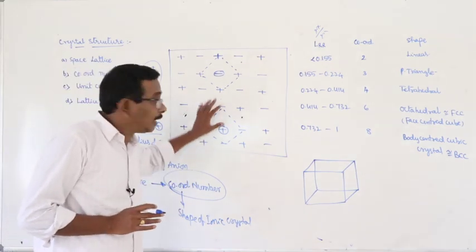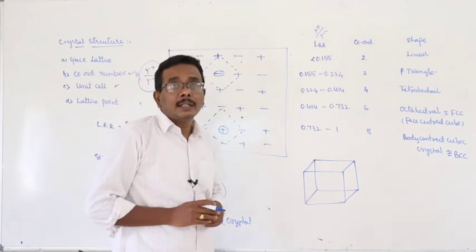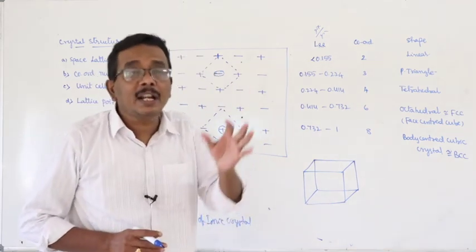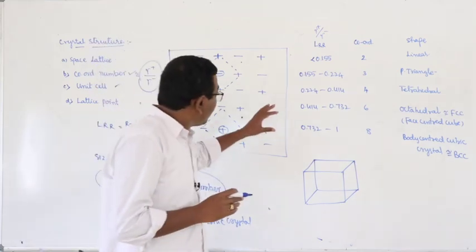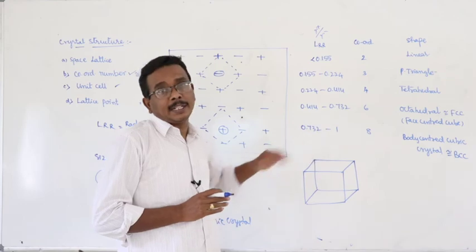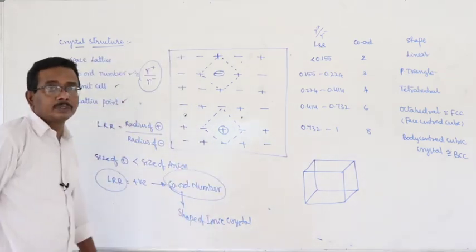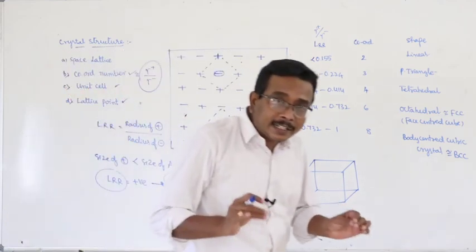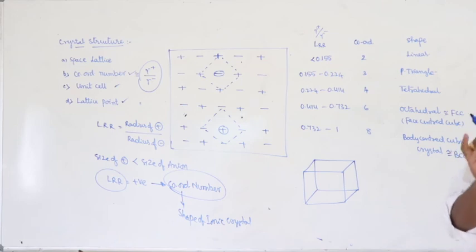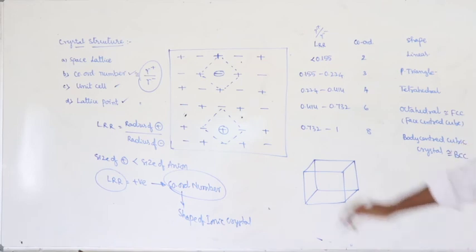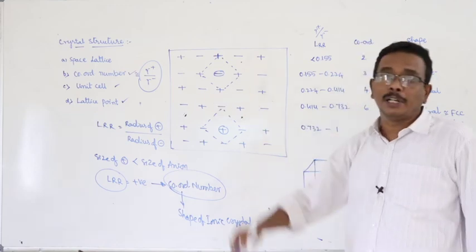In an ionic crystal or in a unit cell, the point or position or location at which the ions are present are known as lattice points.